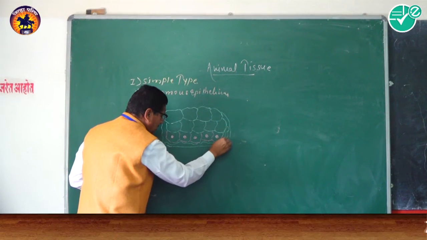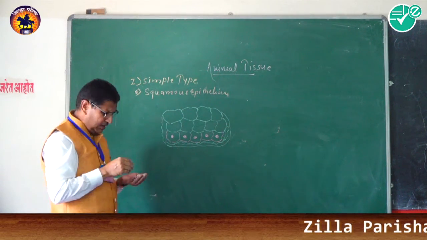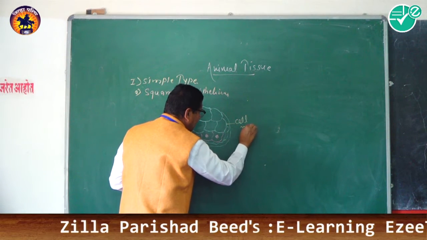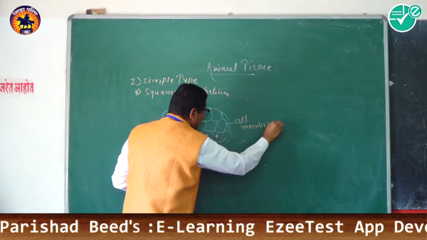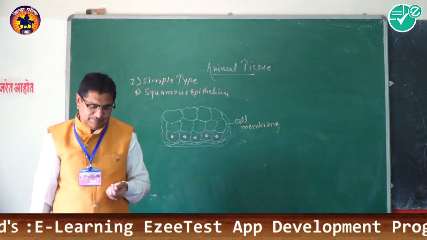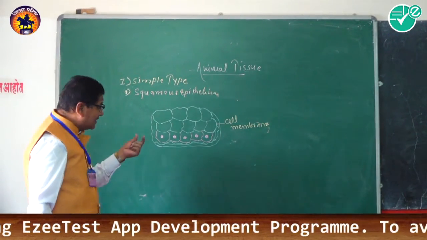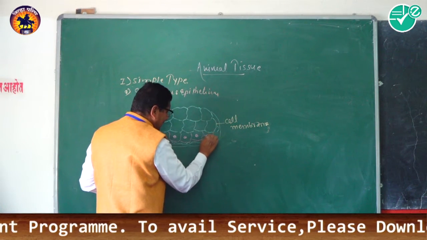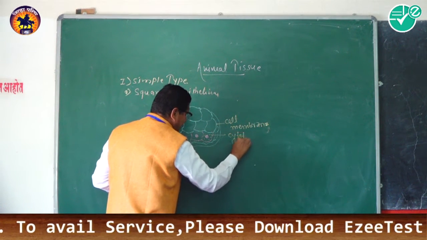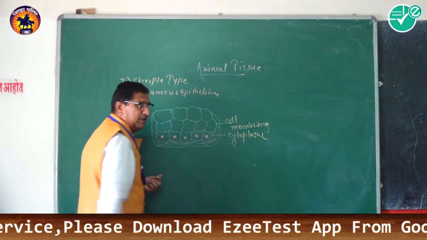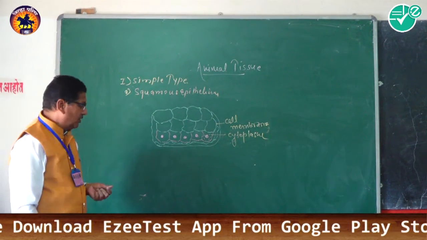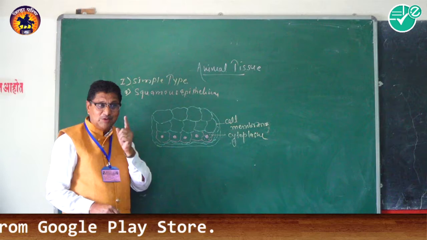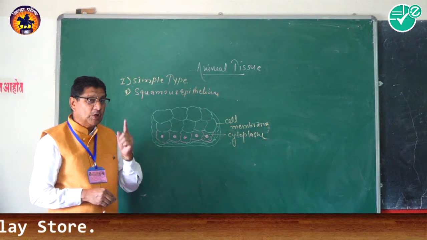Each cell is externally bounded by the cell membrane. This cell membrane is the outer boundary of the cell, and it encloses the liquid part of the cell. This liquid part is known as the cytoplasm. In the cytoplasm, there is only one rounded, dark, prominent nucleus.